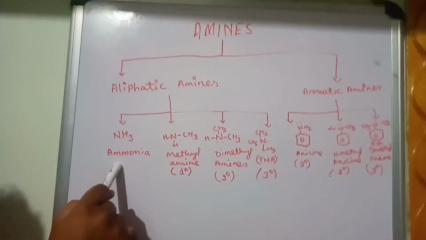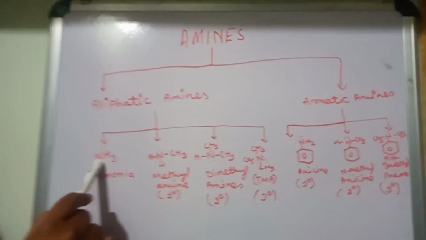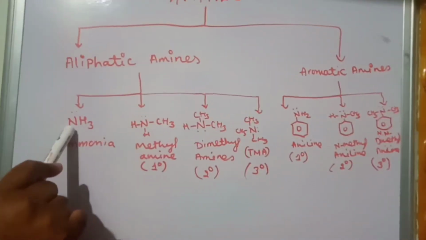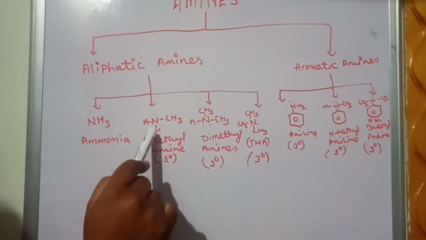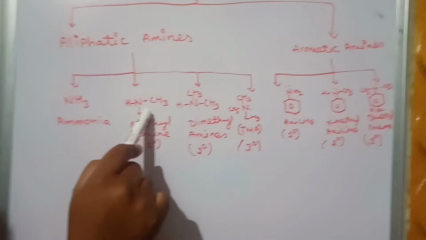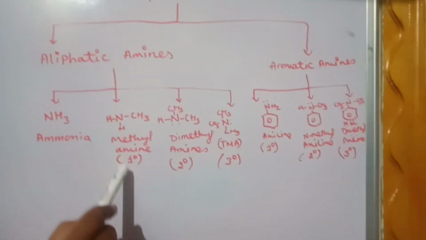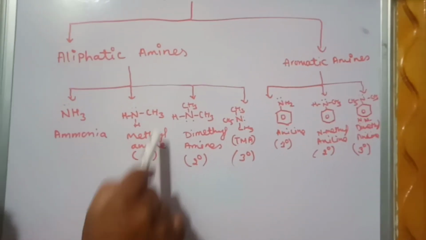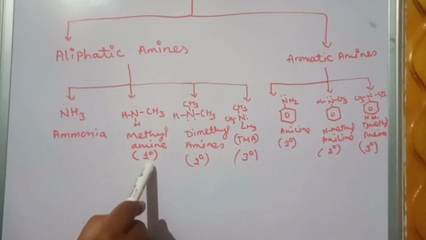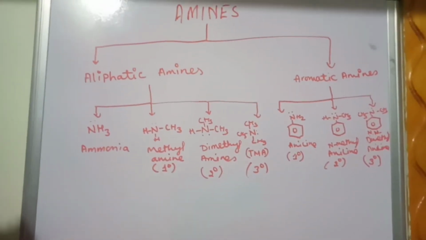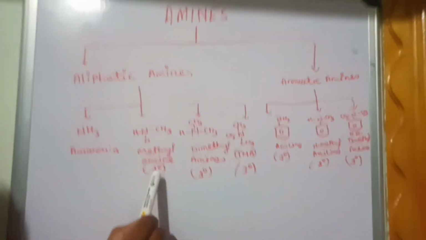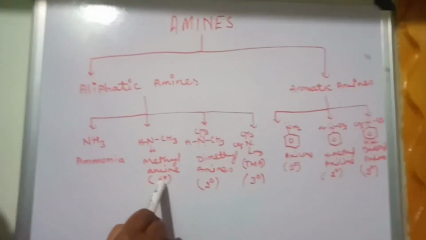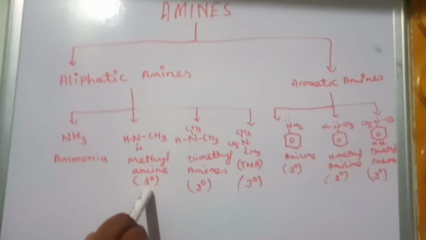For example, ammonia, NH3, nitrogen containing one lone pair of electrons. So ammonia is an aliphatic amine. And then methylamine. Methylamine means two hydrogens are there. If one methyl group is there, we call it a primary amine. It is either called methylamine or a primary, 1 degree amine.